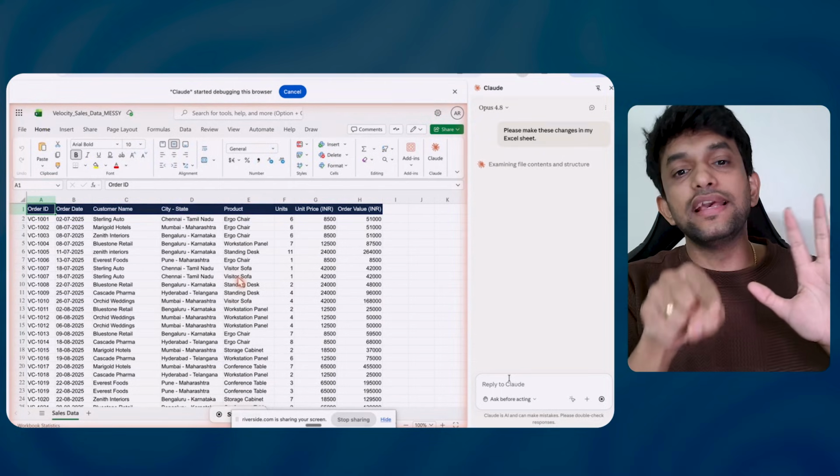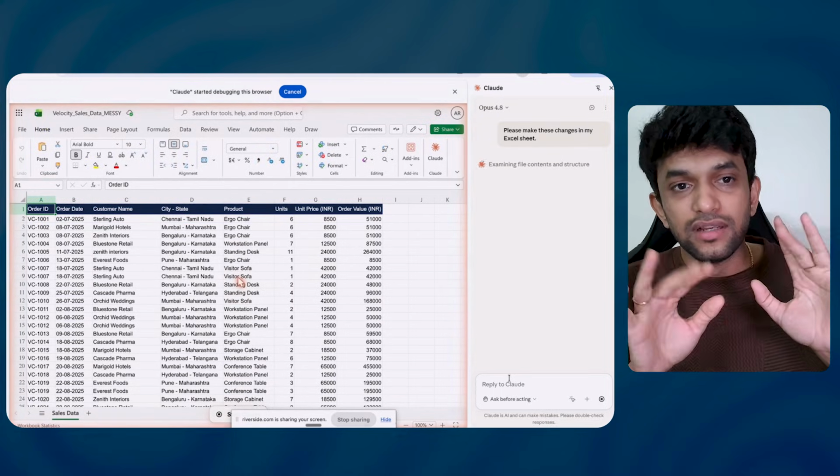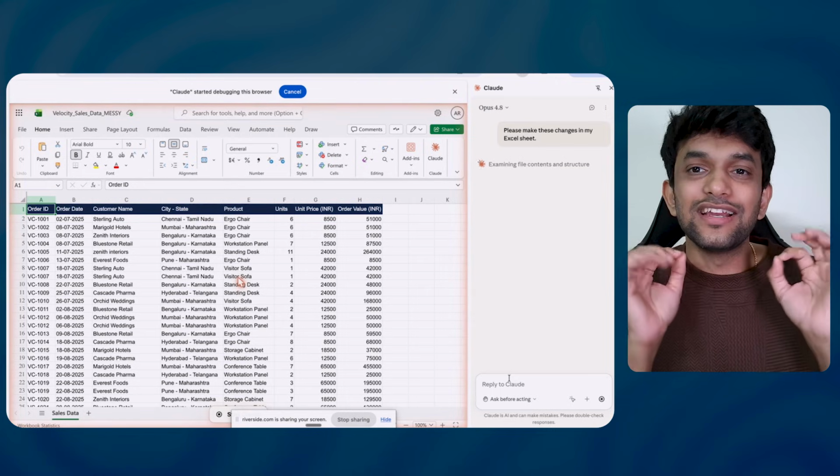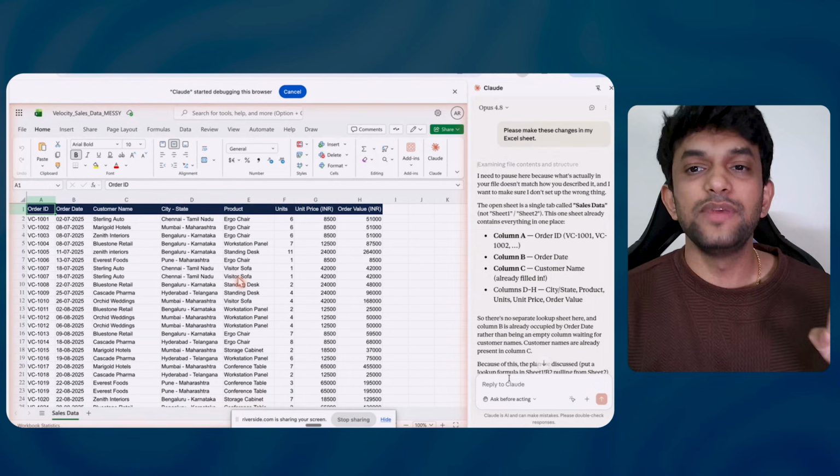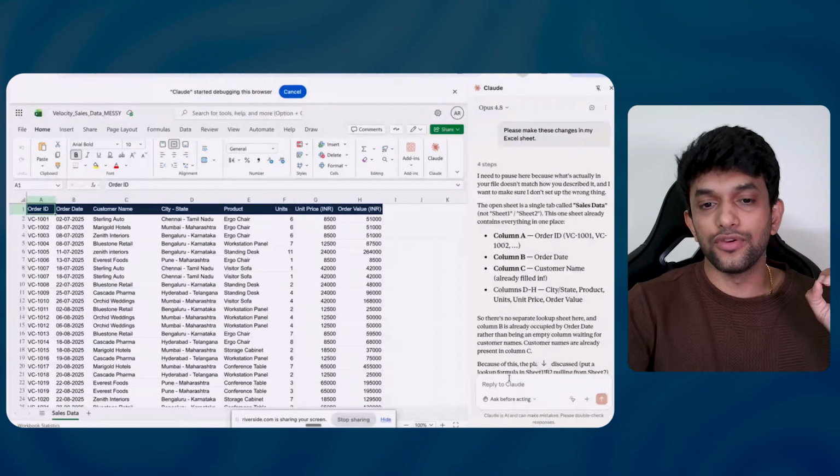And my Claude is working on my Excel sheet. Okay, this is a crazy extension. You should start using the Chrome extension. Trust me, it will unlock a lot of value for you.